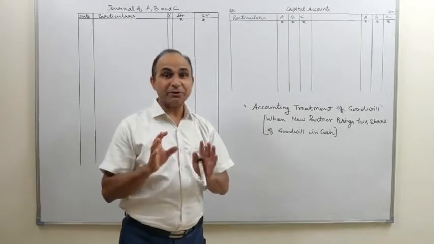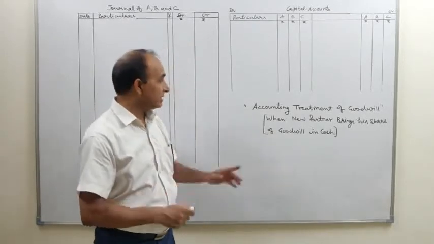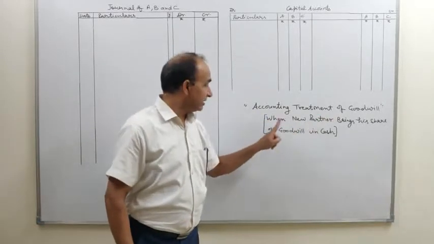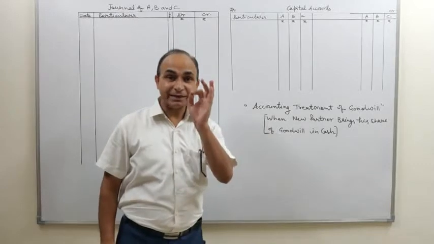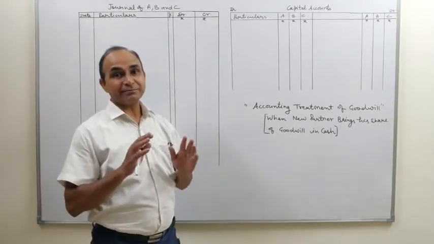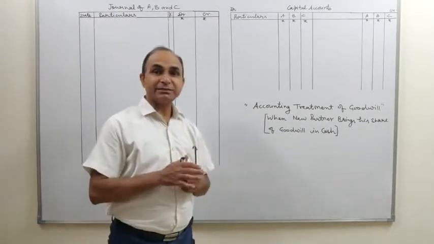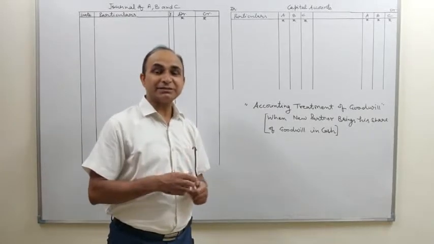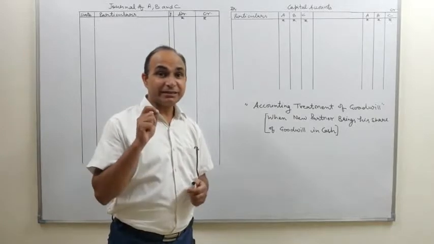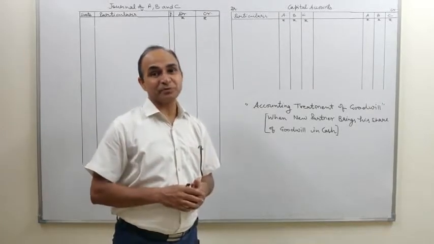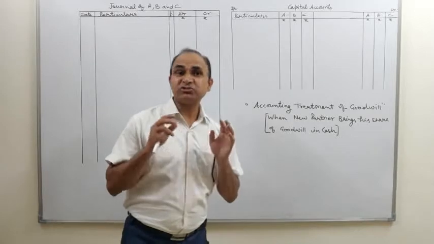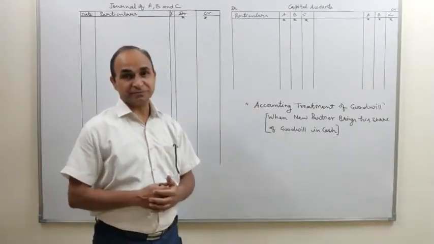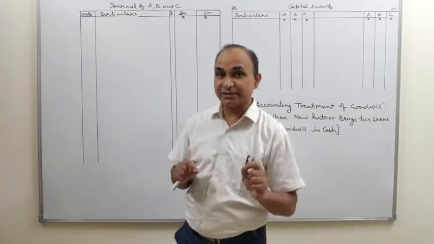And our topic of this lecture is accounting treatment of goodwill when a new partner brings his share of goodwill in cash. Remember that when a partner is admitted, he brings capital as well as cash for his share of goodwill, which is termed as premium. So students, what will be the journal entries at the time of admission in this situation? We will discuss journal entries.